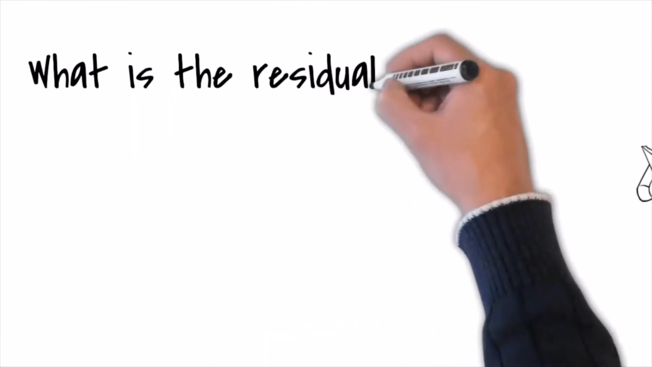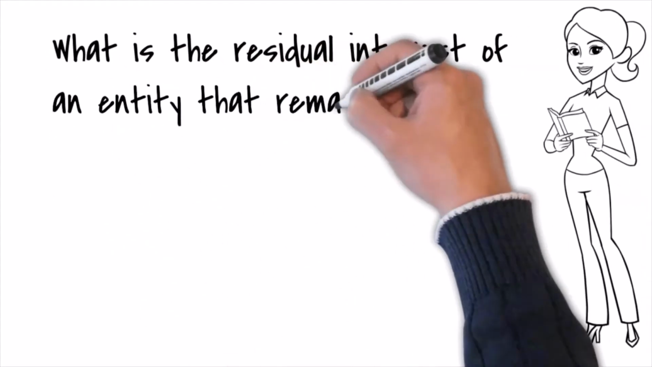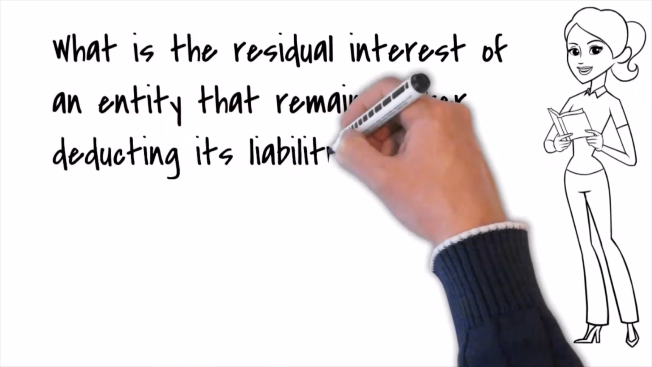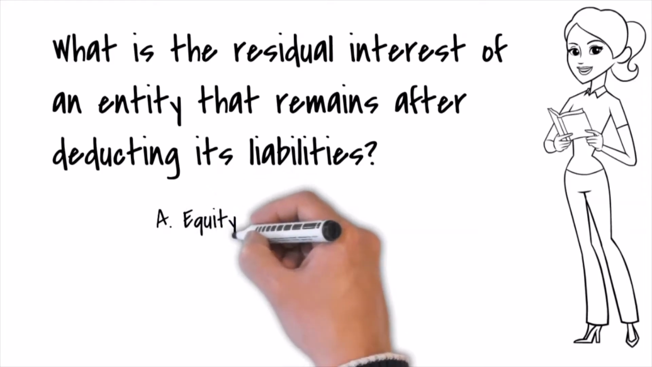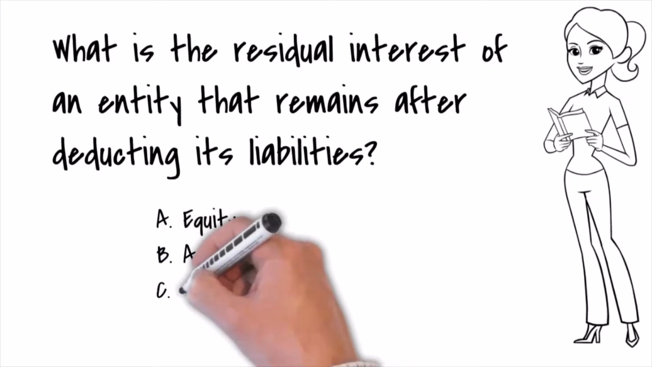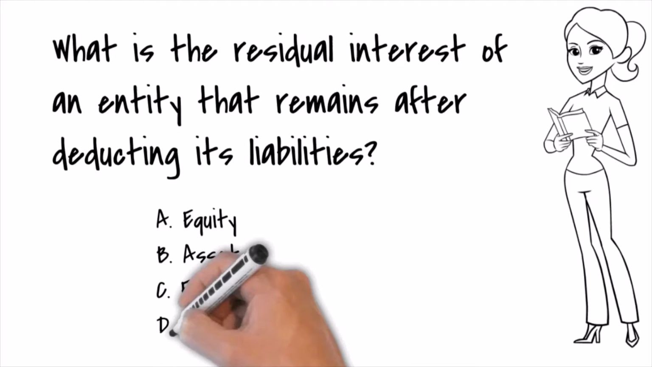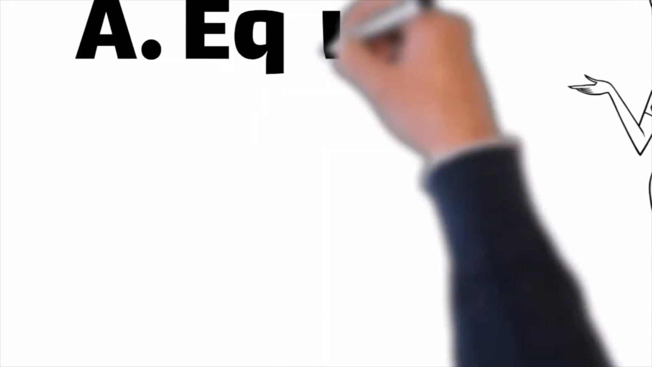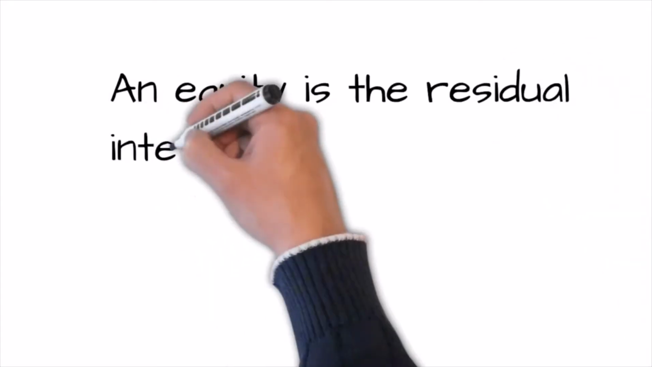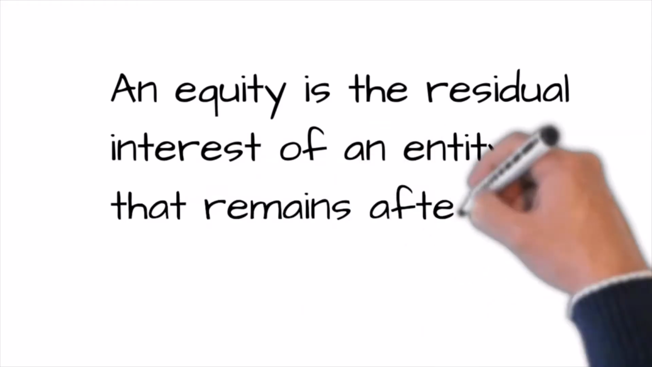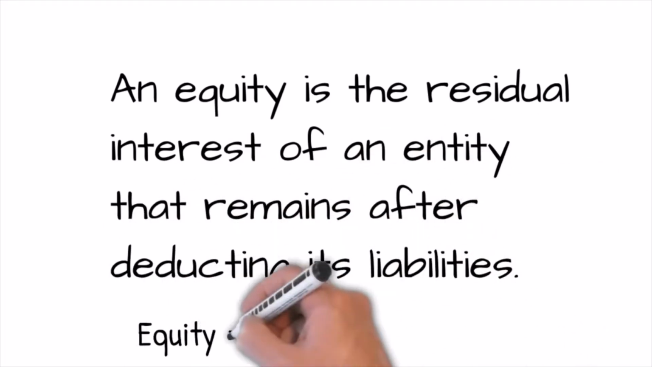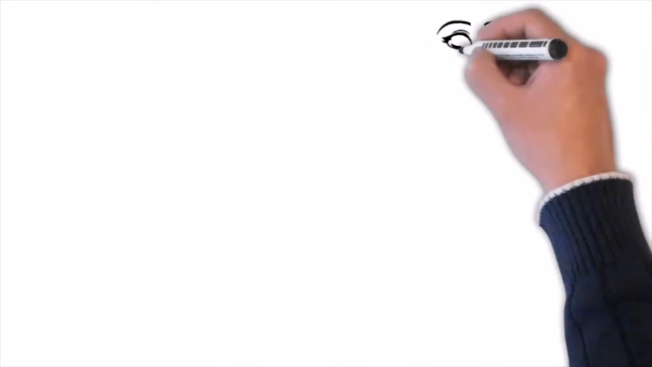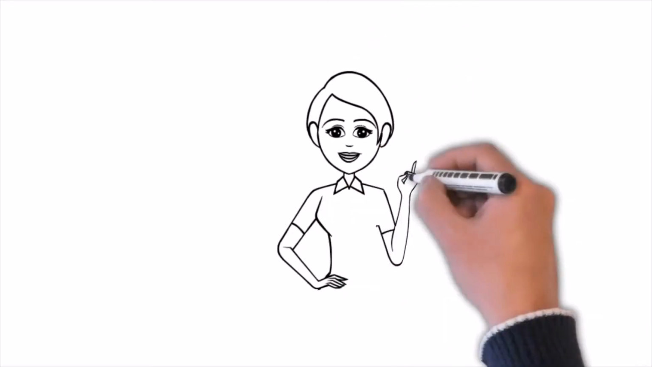Next question. What is the residual interest of an entity that remains after deducting its liabilities? A. Equity, B. Assets, C. Expenses, D. Revenue. The correct answer is A. Equity. An equity is the residual interest of an entity that remains after deducting its liabilities. Did you answer the 3 questions correctly?